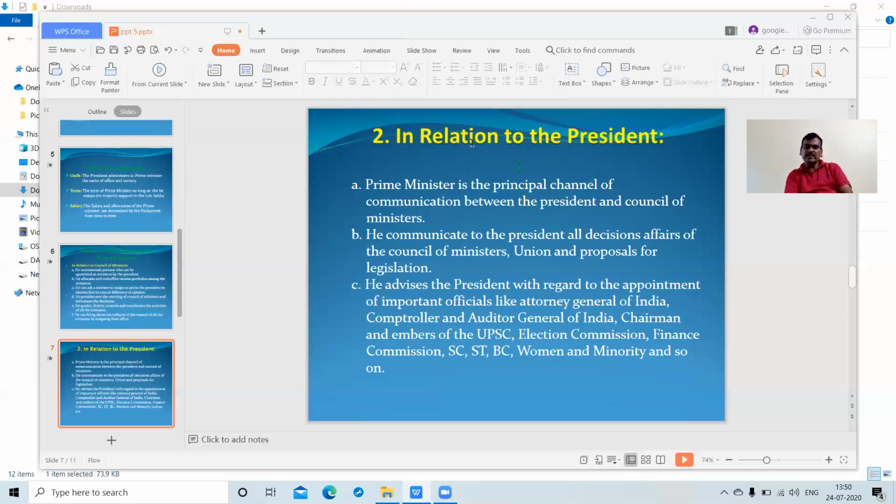The members and chairmen will be appointed by the President of India with the aid and advice, or recommendation, of the Prime Minister of India.